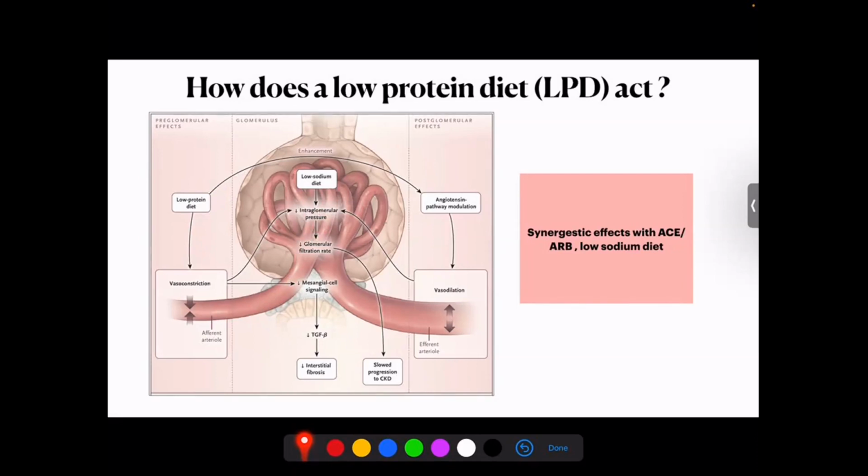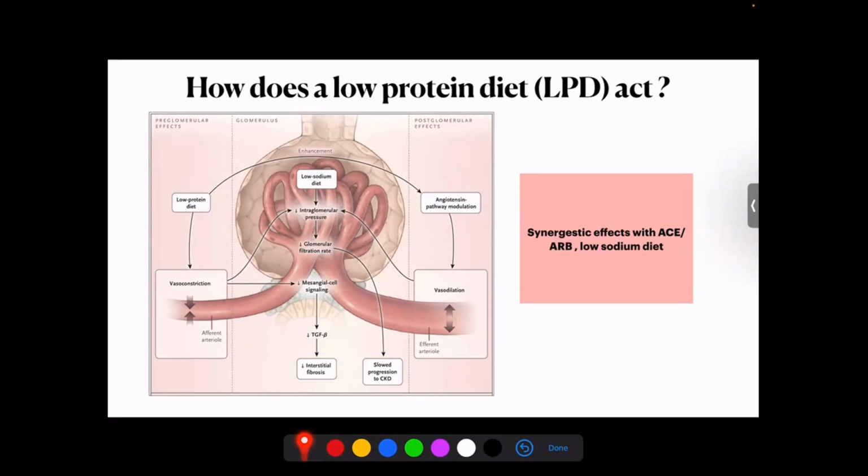We have a lot of drugs like ACE inhibitors and ARB blockers, which actually act at the efferent arterioles. So these are the drugs which will bring about vasodilatation of the efferent arteriole. That means that when we have a patient who has some proteinuria and glomerular hyperfiltration, we block the efferent arteriolar vasoconstriction by giving an ACE inhibitor or an ARB blocker. And in addition to that, with a significant low protein diet, we're actually bringing about afferent arteriolar vasoconstriction and efferent arteriolar vasodilatation, resulting in a decrease in the intraglomerular pressure and a decrease in the glomerular filtration rate.